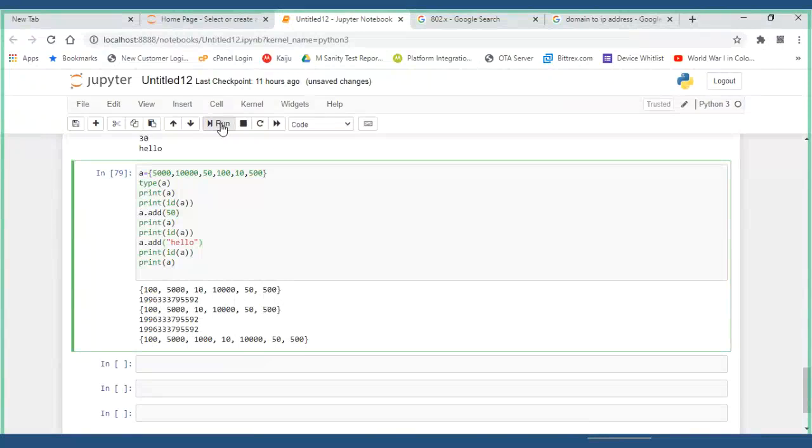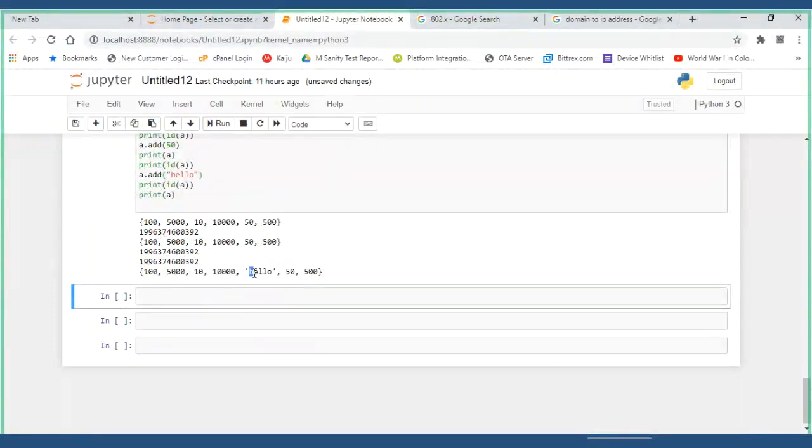Slowly you have to understand whether it might be allowed or not. Adding at the last is allowed, because it is last, there are no restrictions. Last time you wrote 50 with a single quote and it took it, so it was a string value.